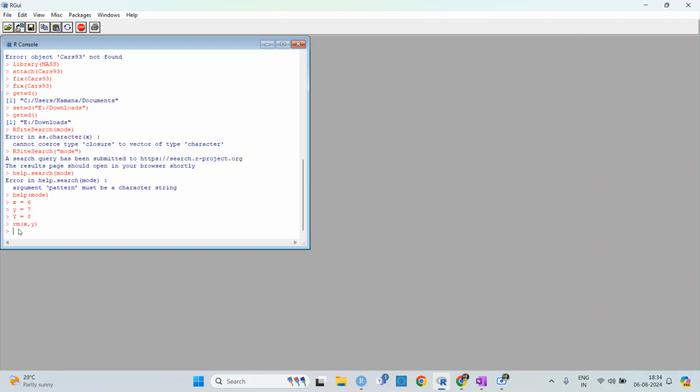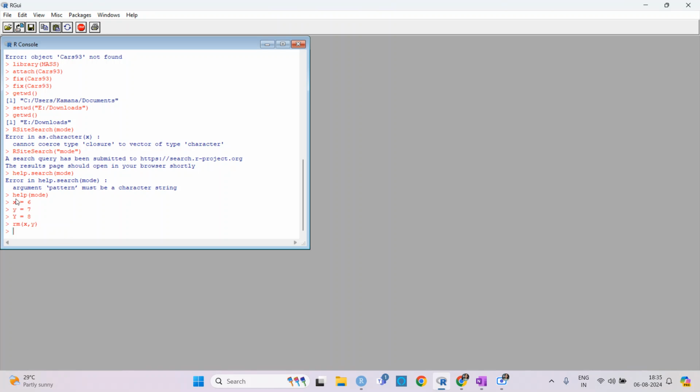So if I need to remove this, I do not need to write it in inverted commas. All you need to do is rm and then x, y. And if you have, let's say, 10 variables you want to remove, then you cannot work like this, just doing rm and putting all these things.